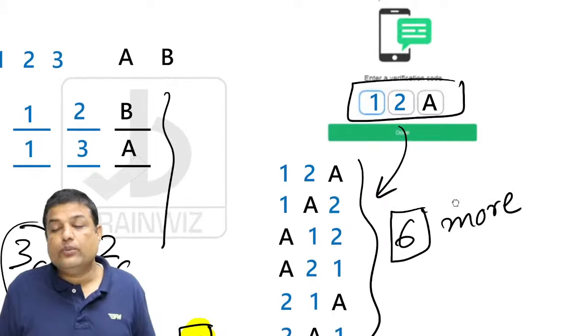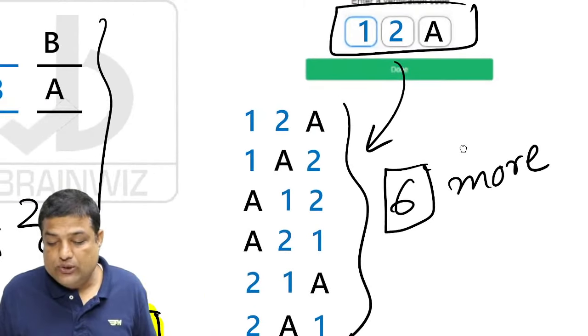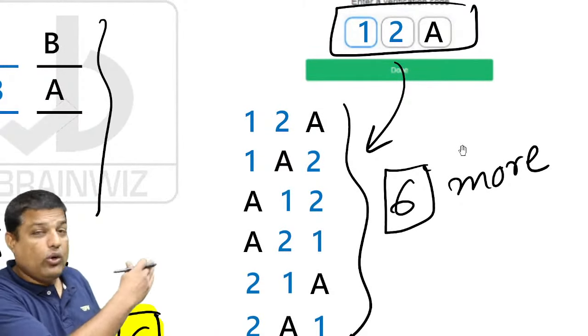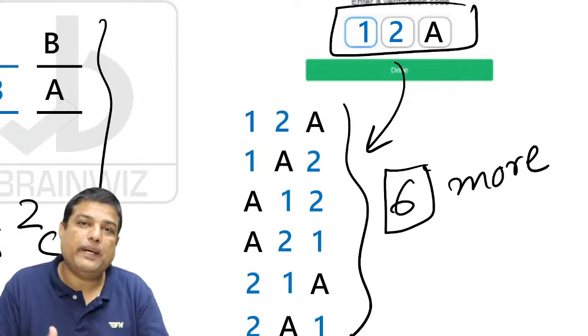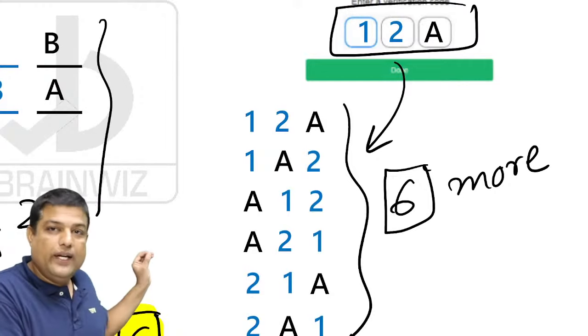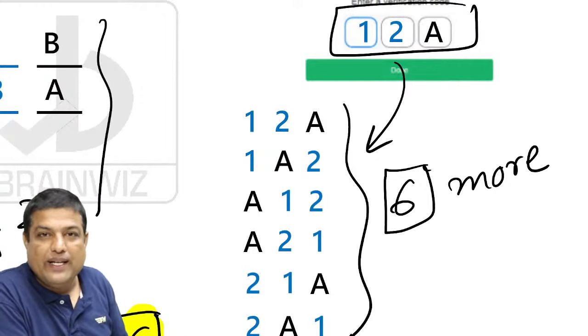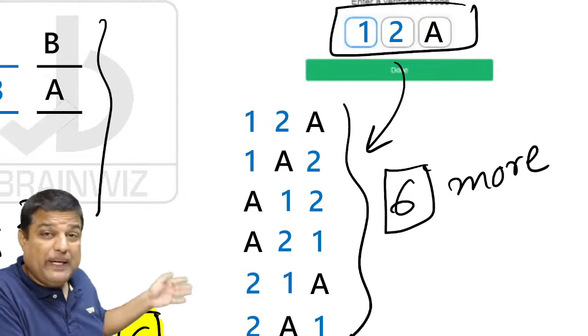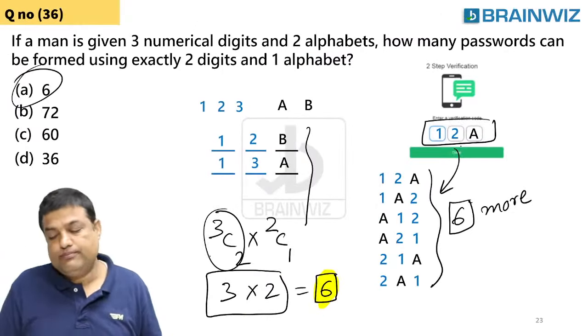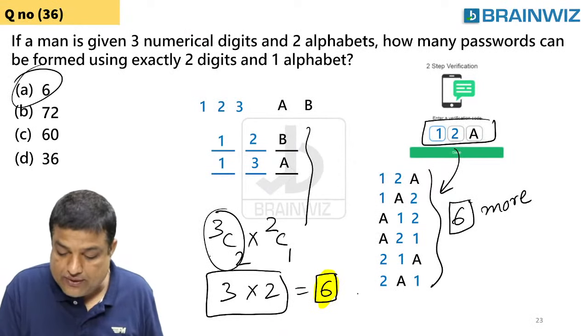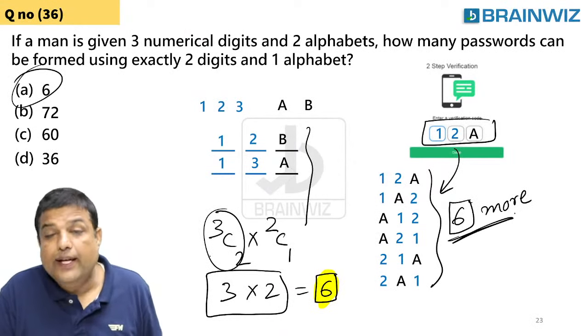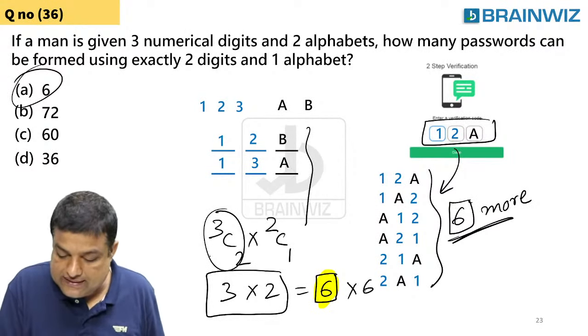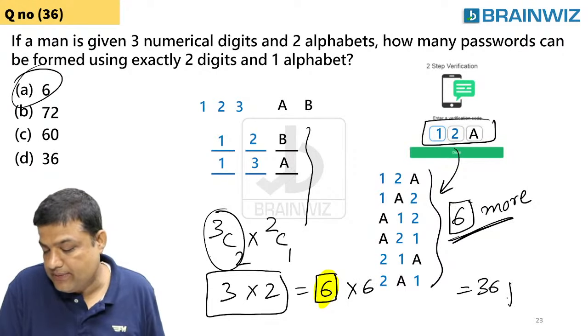Are you understanding what I did? With this password 12A, I'm shuffling all of them and I'm creating more passwords with only these 3. 12A only. Understood? From 12A I can get 6 passwords. So these 6 passwords are again permuted 6 more times. So the answer is 6 times 6, which is 36 passwords.